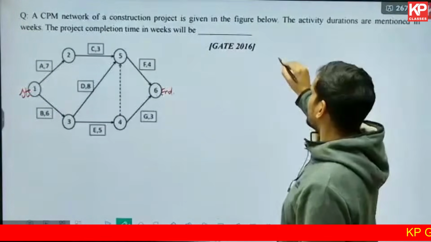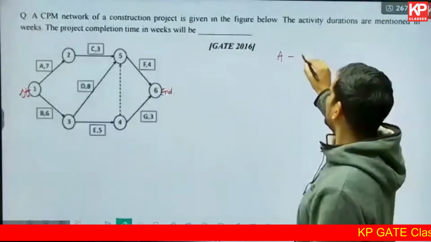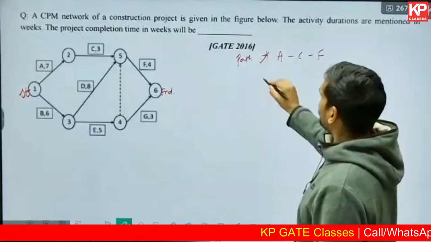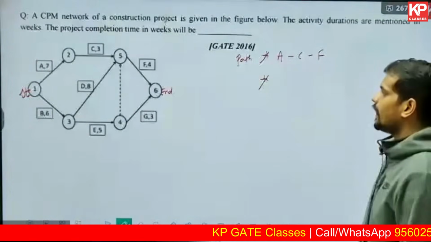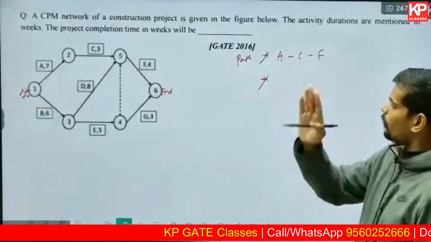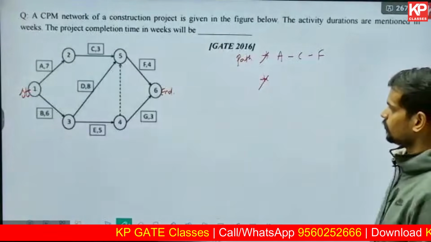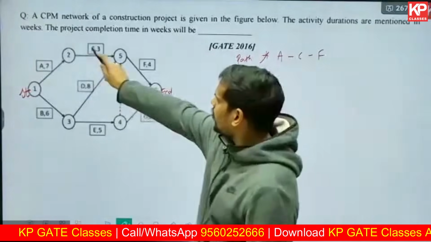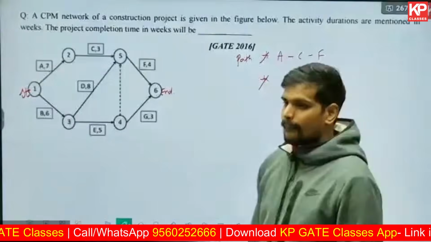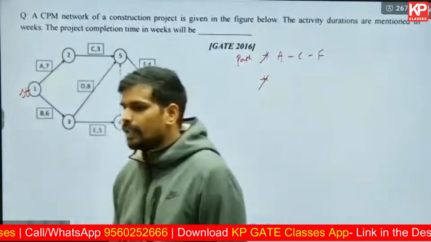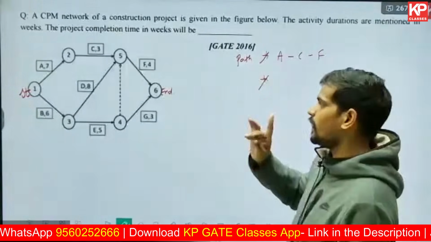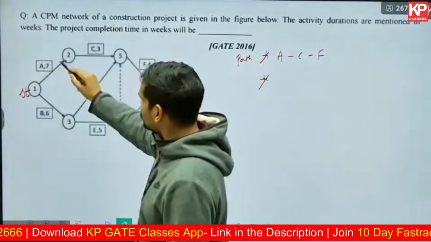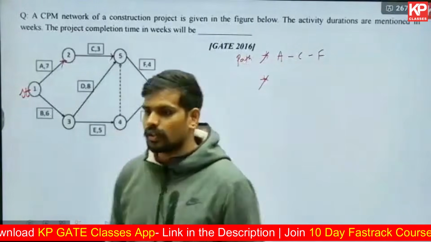From the starting node, I'll write one: ACF is one path. This is called a path. Can anyone tell me any other path other than ACF? It should be a continuous path from 1 to 6. Other than activity A, activity C, activity F, someone says ABDF. No, ABDF will not work. Once you go to A, you cannot come back to node 3. Look into the arrowheads. You cannot have ABDF.